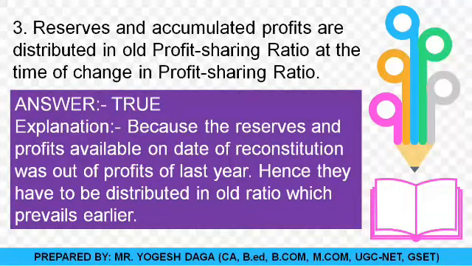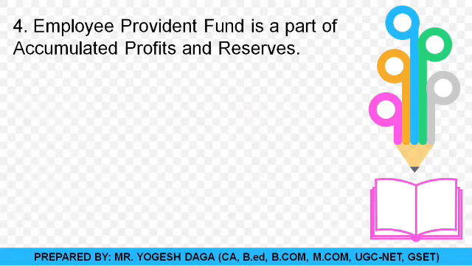Why? Because these reserves and accumulated profits are created out of past profits. At the time of past profits, the partners were distributing in the old ratio only. So yes, when there is any type of reconstitution or a change in profit sharing ratio, these reserves or accumulated profits are again to be distributed in the old ratio, not in a new ratio. So yes, the statement is true. Okay, the fourth question is on the screen. Employees Provident Fund is a part of accumulated profit reserve.